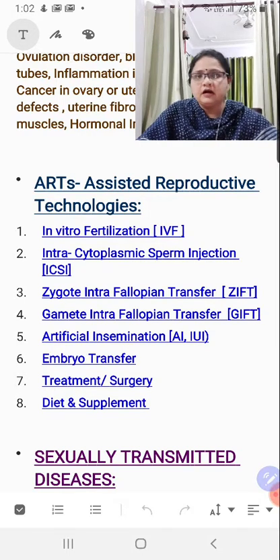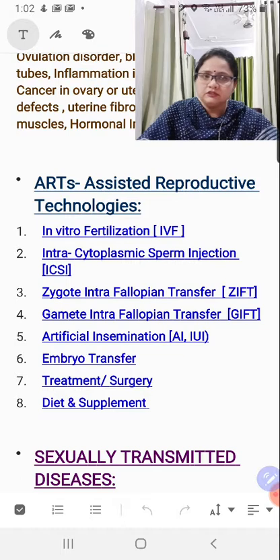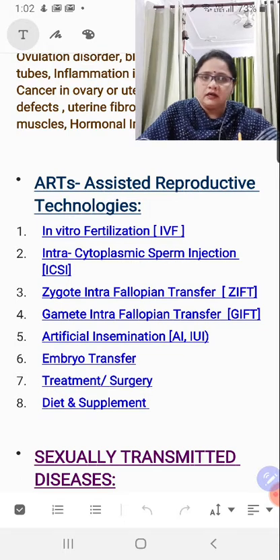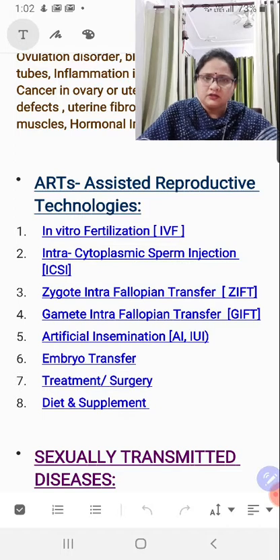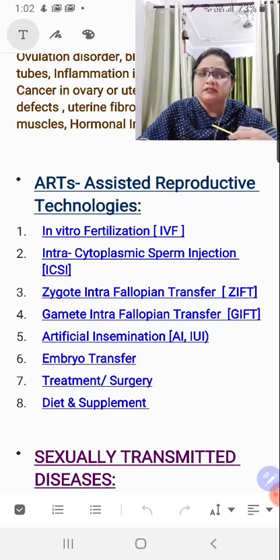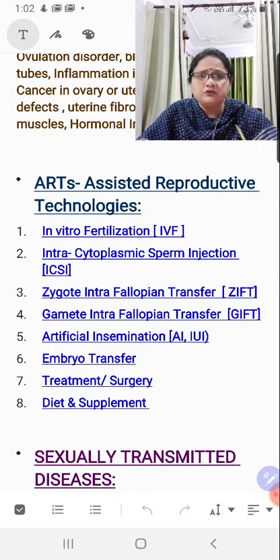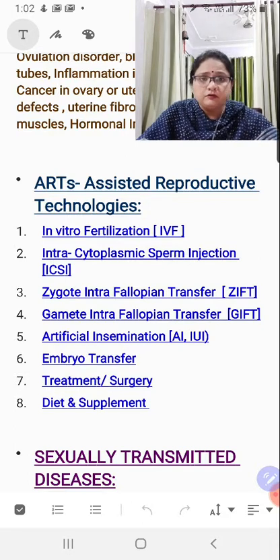Fifth one here is artificial insemination. Within brackets, if you can see, I have written AI, that stands for artificial insemination, and another one is IUI. IUI is intrauterine transfer. Right, children? So, just understand that artificial insemination is the insertion or injection or introduction of semen into the genital tract of the female.